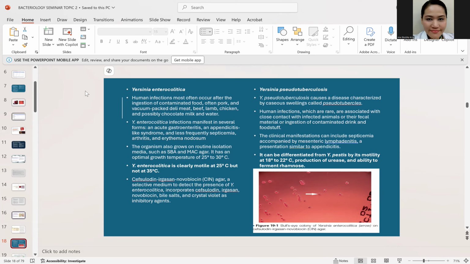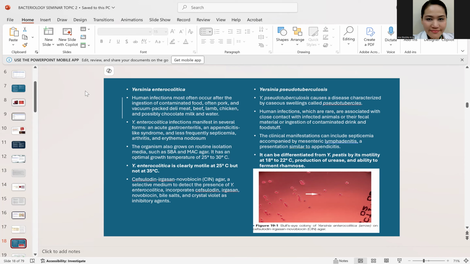You may culture it on the CIN agar. It gives you a bullseye colony on the CIN agar. That is your Yersinia enterocolitica. The other one is the Yersinia pseudotuberculosis that is known to cause pseudotubercles or caseous swellings.